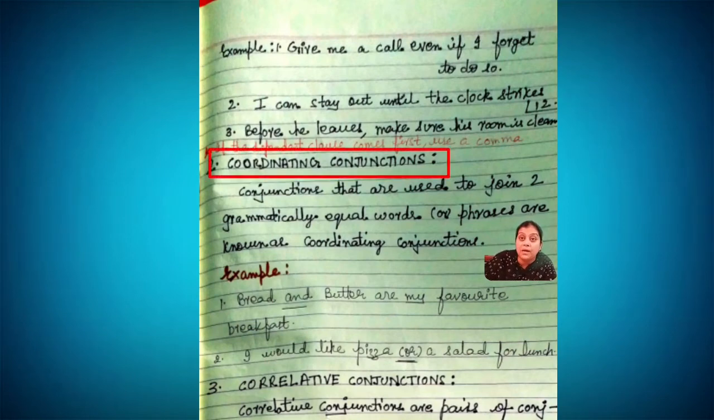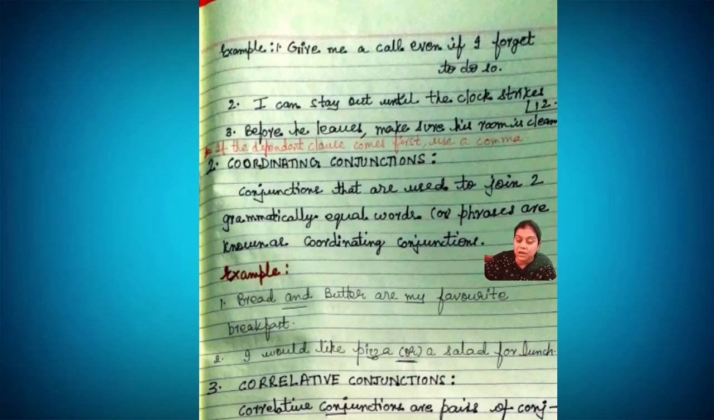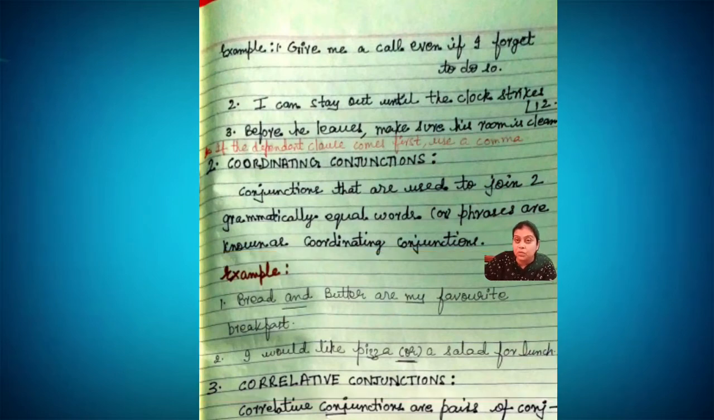Now what do you mean by coordinating conjunction? Conjunctions that are used to join two grammatically equal words. Two grammatically equal words or phrases are known as coordinating conjunctions. For example, bread and butter are my favorite breakfast. Bread is also eatable, butter is also eatable. So bread goes easily with butter and butter goes easily with the bread. Okay, these are like friends. Bread and butter are my favorite breakfast.